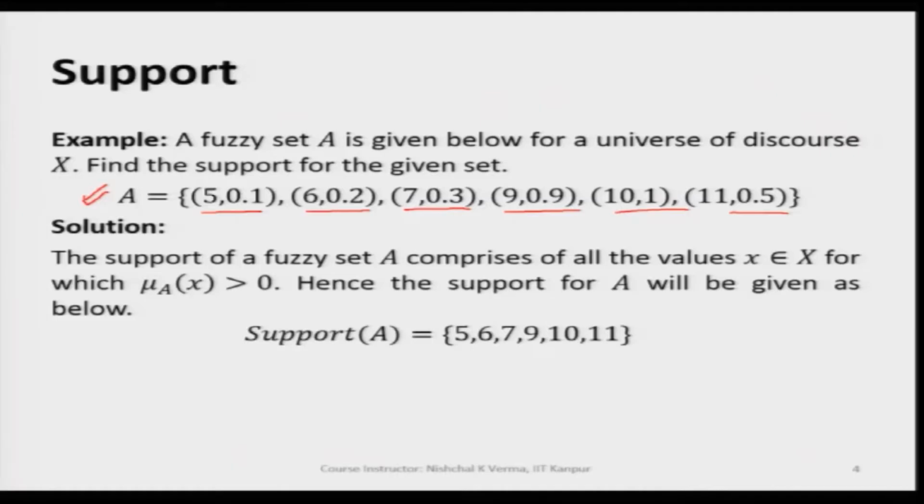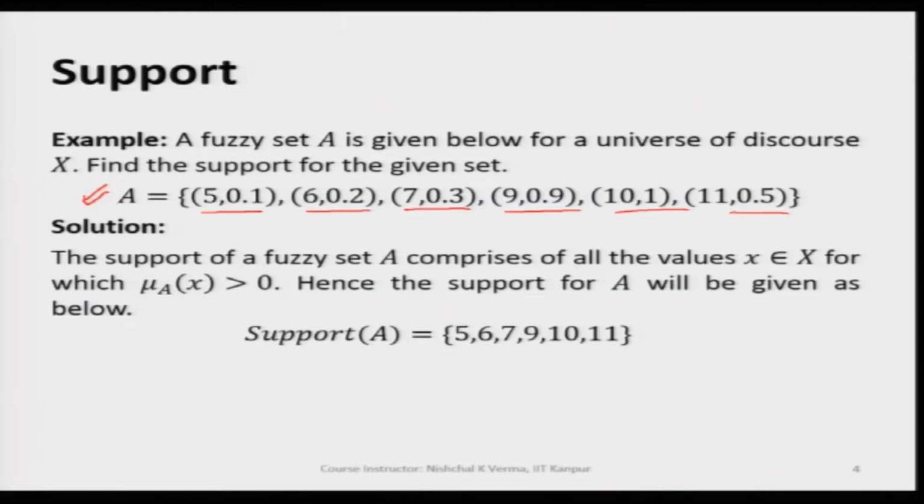and if we look at this fuzzy set, it is very clear that all these generic variable values 5, 6, 7, 9, 10, 11 have their corresponding membership values all greater than 0.